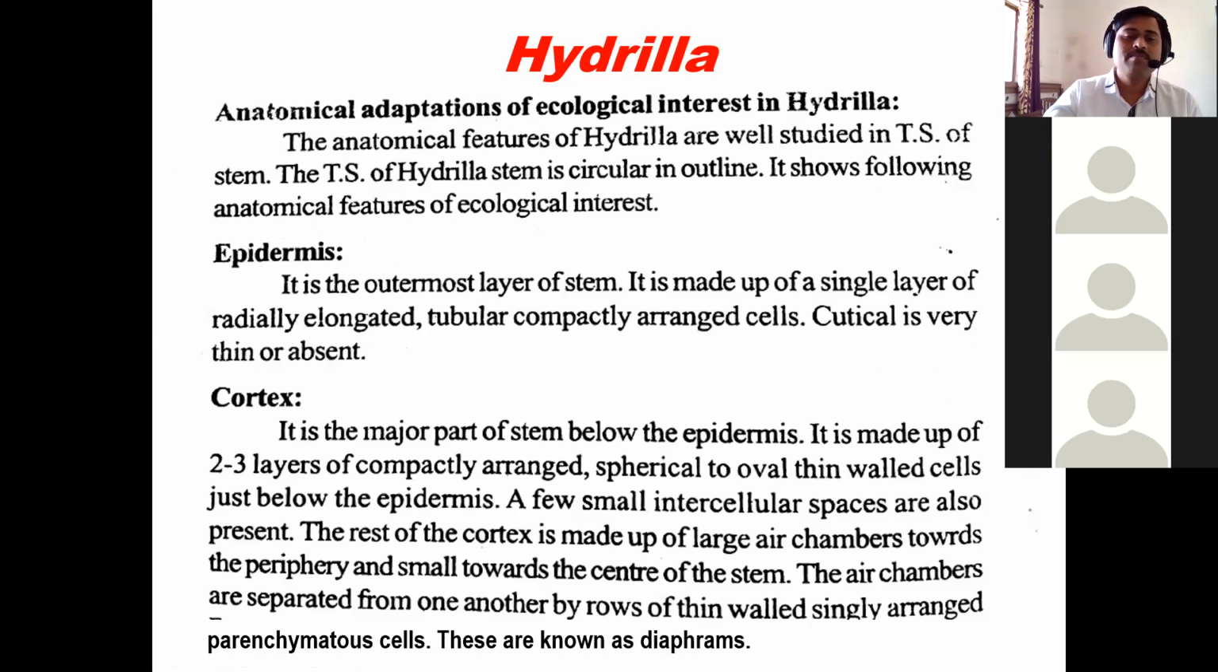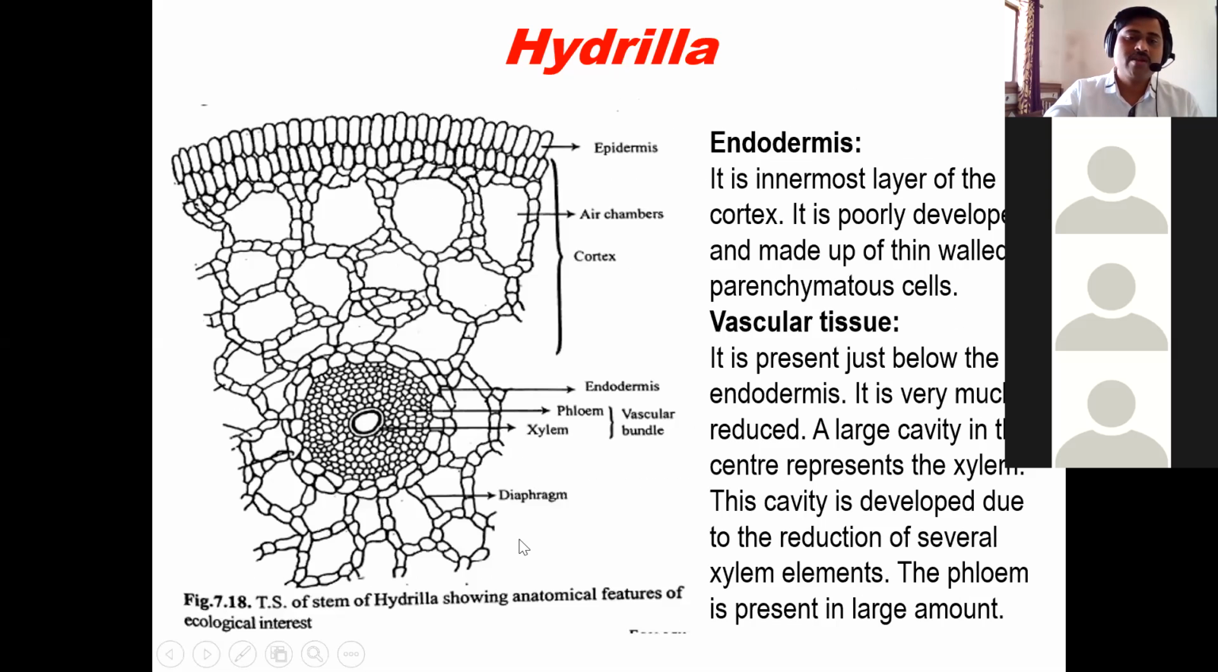The air chambers are separated from each other by thin-walled, singly arranged parenchymatous cells that are called diaphragms. In this way they are separated from each other. The next structure is the endodermis. The endodermis is the innermost layer of the cortex. It is poorly developed and made up of thin-walled parenchymatous cells. Generally, most of the cells we have seen in hydrophytes are parenchymatous.